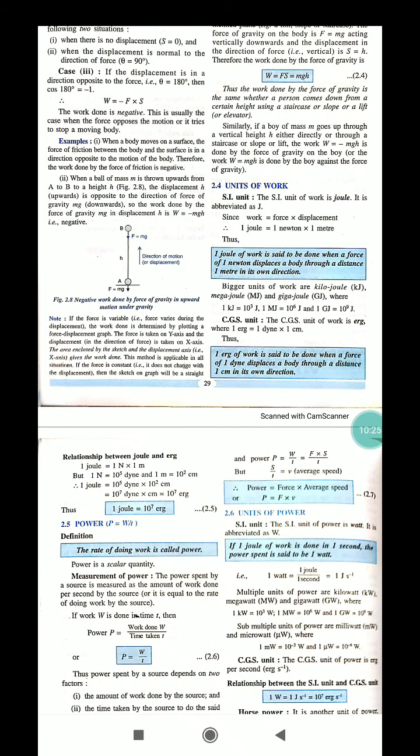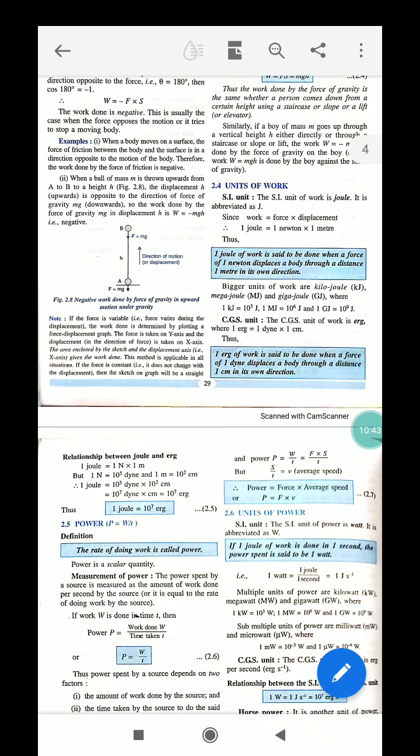Now, power. What is power? The rate of doing work is called power, and it is also a scalar quantity. That means how fast the work is done.